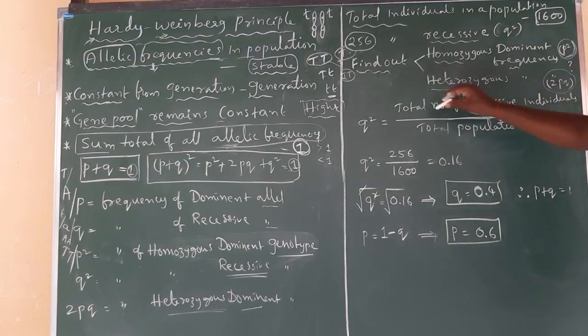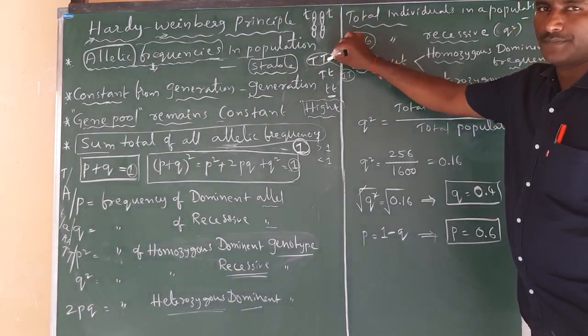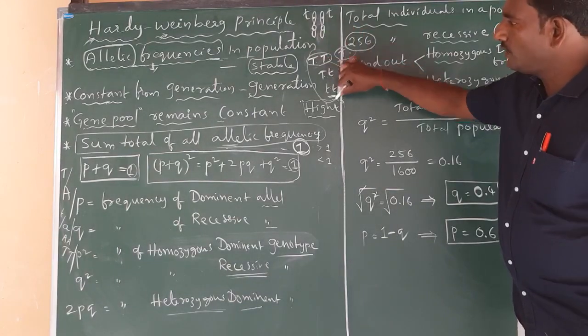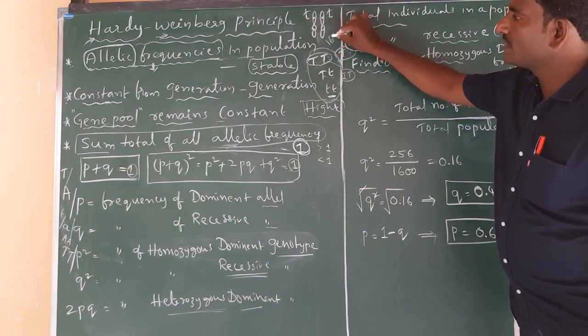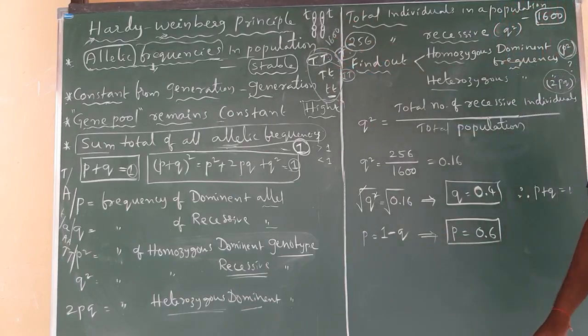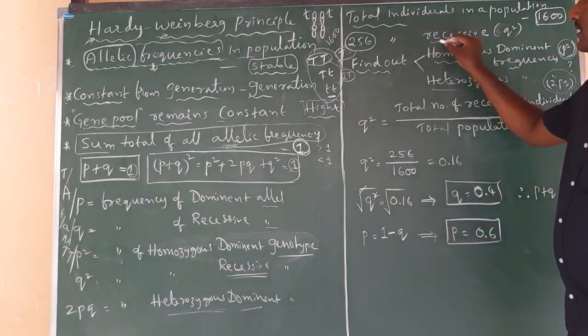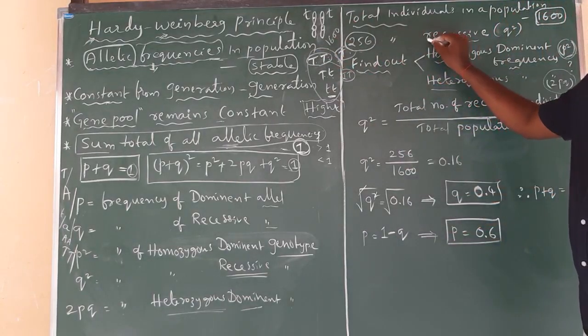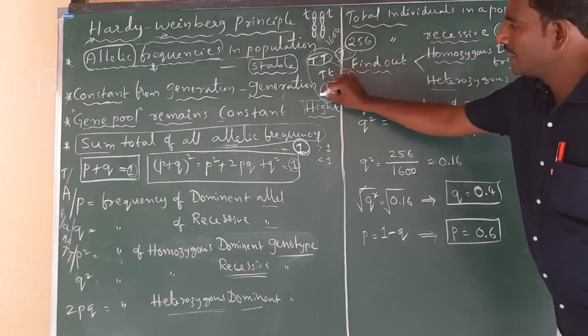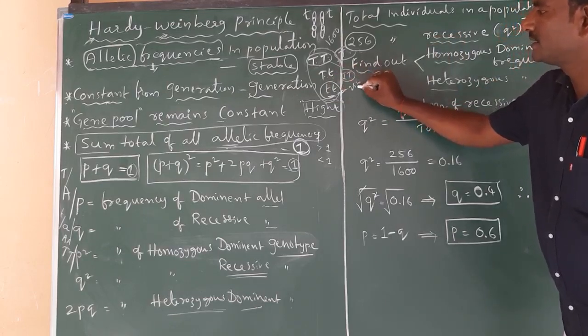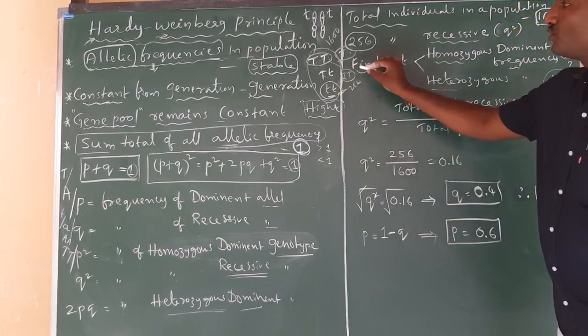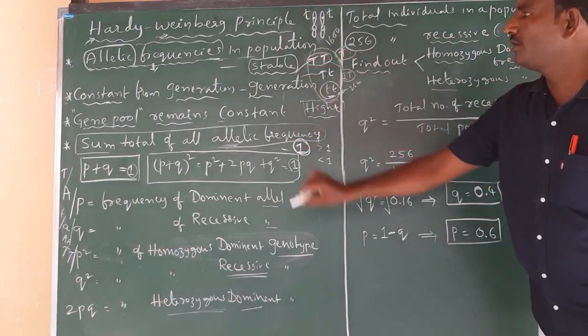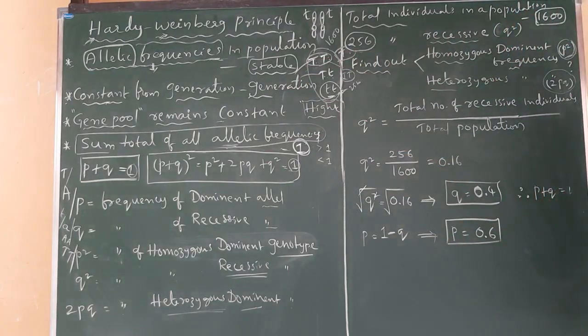Clear? In the entire population, three characters are there. The total number of individuals in the population is 1600. In that, they gave the number of recessive individuals as only 256. Then they are asking for the p square and 2pq frequencies. What is p square? What is 2pq?